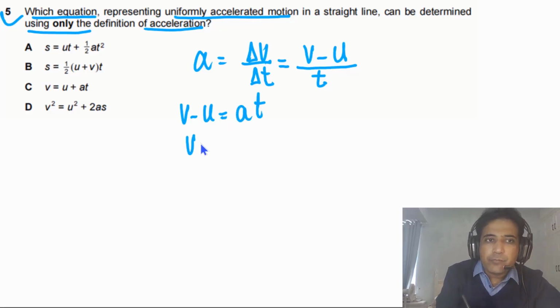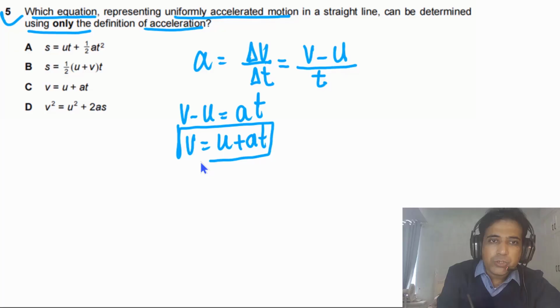So we can say v will be equal to u plus at. So this is how you can derive the first equation of motion. So the answer for this question has to be C.